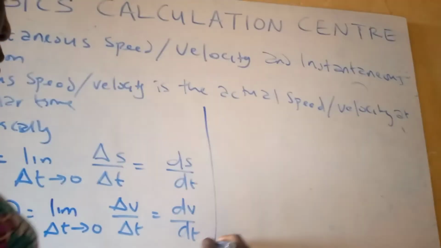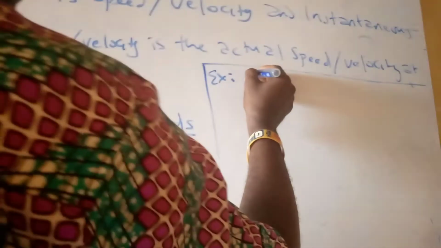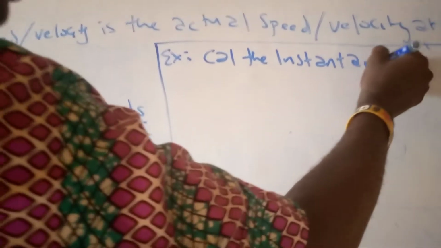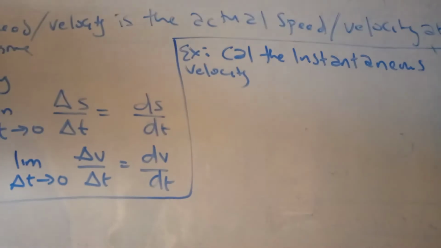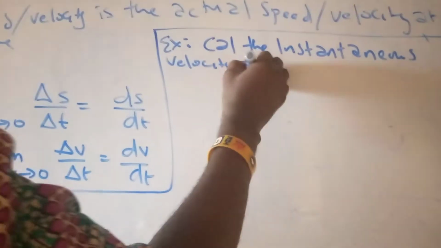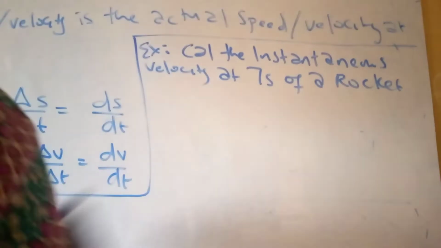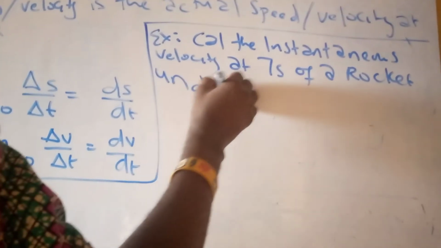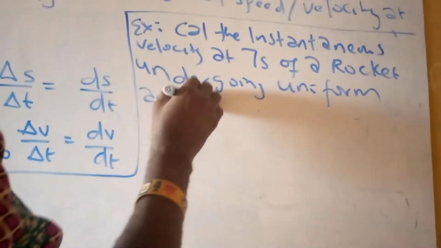Quickly, let's take a question to drive home our points. Example: calculate the instantaneous velocity at 7 seconds of a rocket undergoing uniform acceleration.